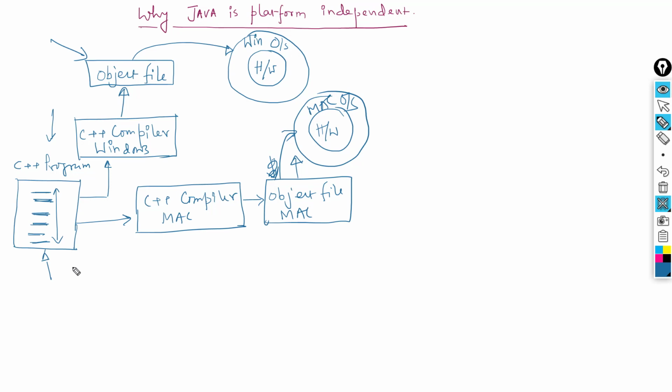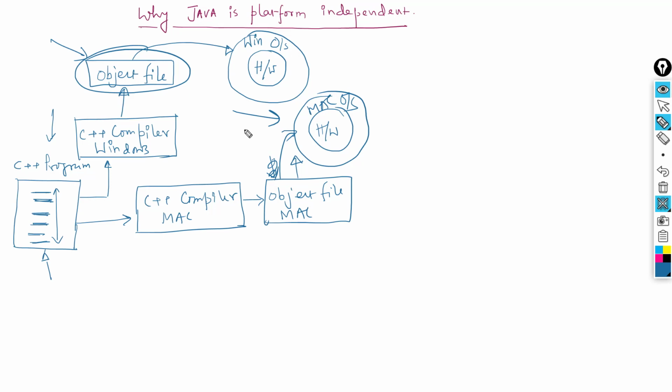So that's why C++ programs are not platform independent. They are dependent on the platform, and on the compiler by which you are compiling and creating the object file. If you're using a Windows compiler, your object file is dependent on Windows. This object file that you have created for Windows is not going to work on Mac or any other platform. So C++ is not a platform independent language.